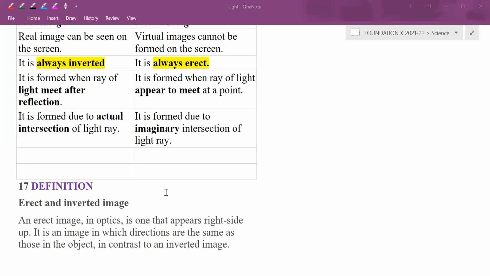Next, Adityan, please tell me the law of reflection. You have to speak out.